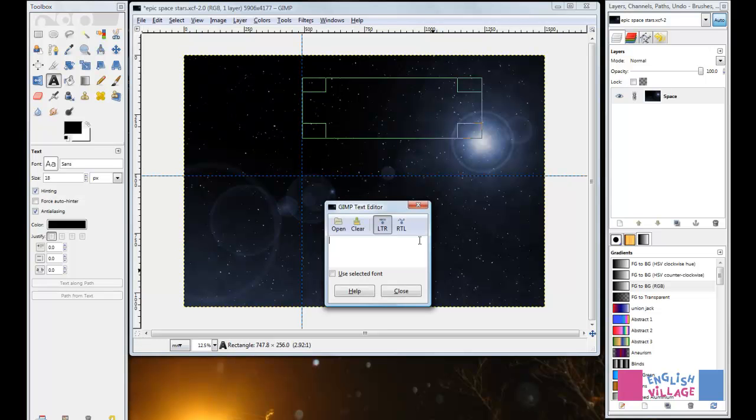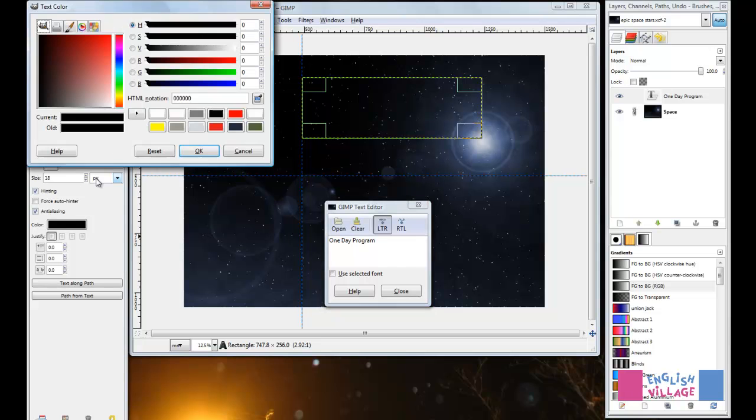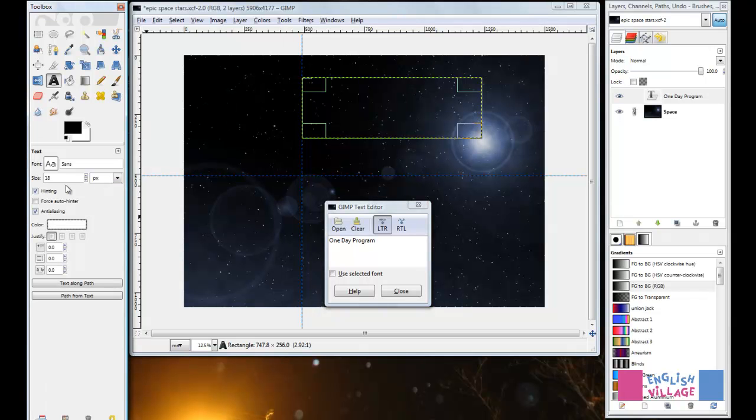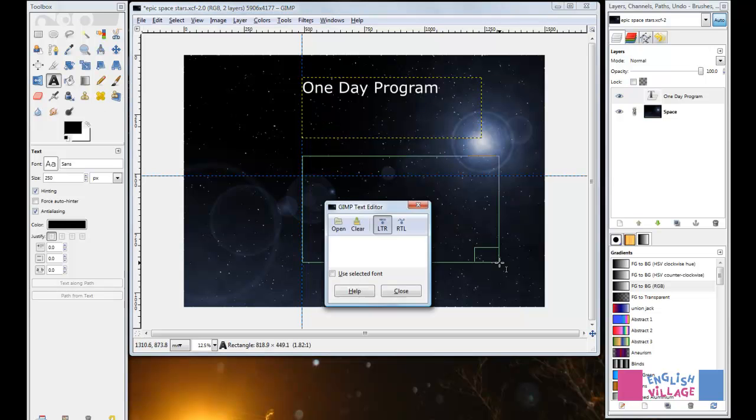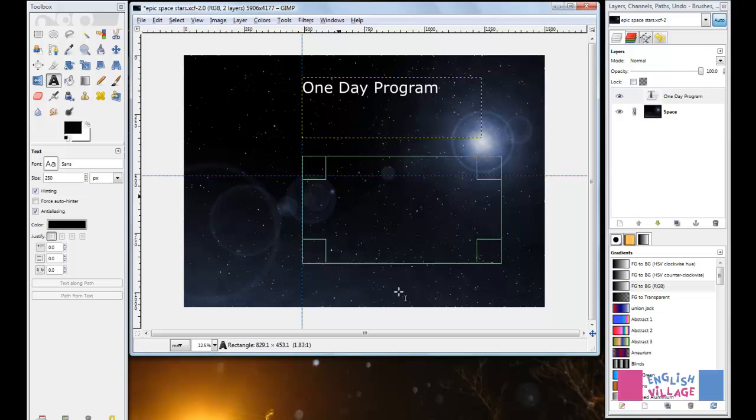and type something like 1 day program. And I could change the color there to something like white. And we could increase the size perhaps, maybe right up to something like 250 pixels. And once that was in place, if I wanted to create some other kind of object, I could align it, perhaps even another text box, along the same line, and you're going to get a nice finished effect.